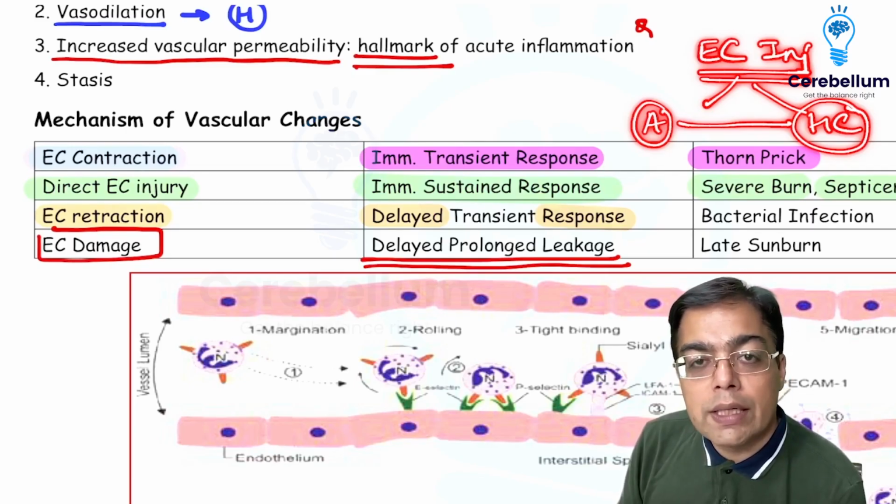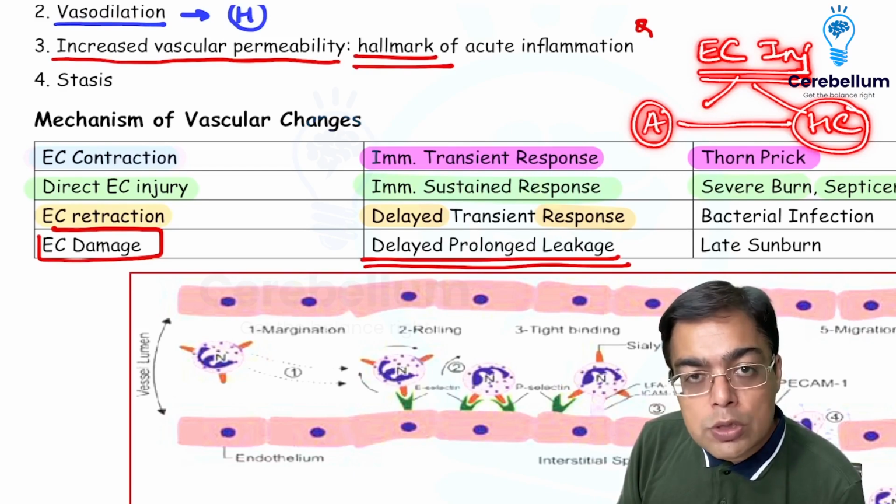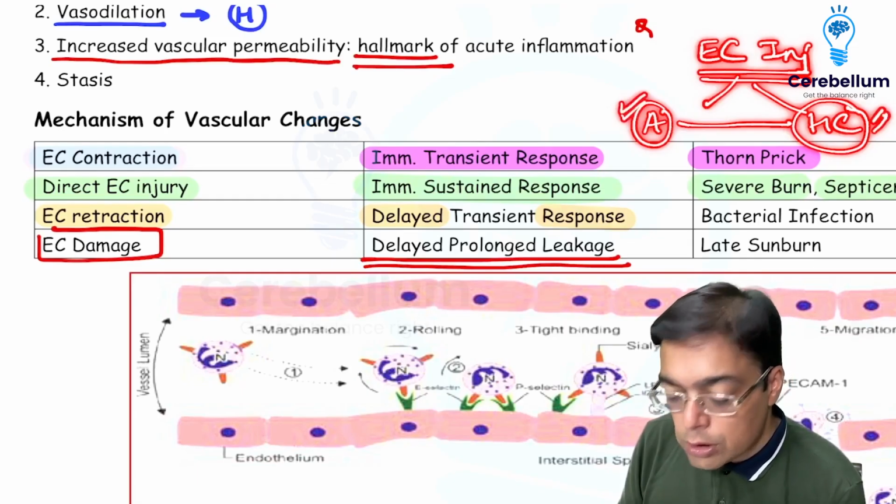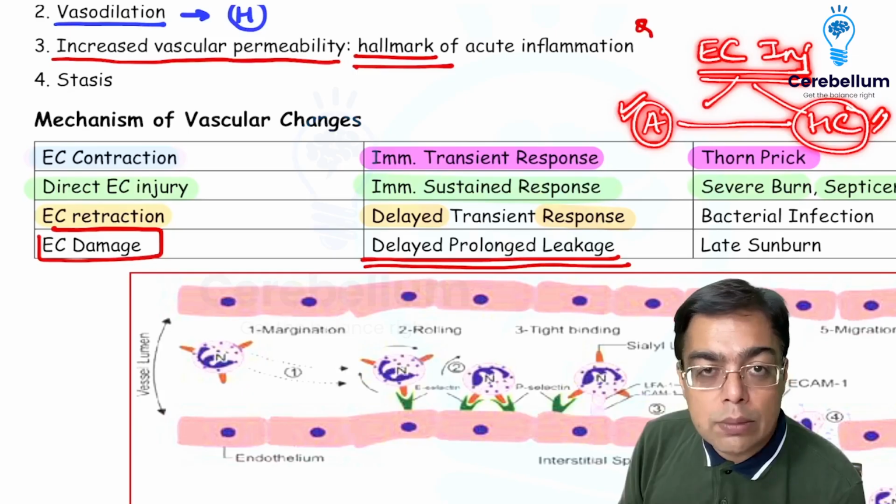We then got a question in the INICET regarding the most common congenital cause of hypercoagulability. That is to be remembered as factor 5 mutation, clotting factor 5 mutation, which is given the name of Leiden mutation. Any kind of alteration in the flow of blood, whether it is stasis or turbulence, can also result in increased chances of clot formation, right?